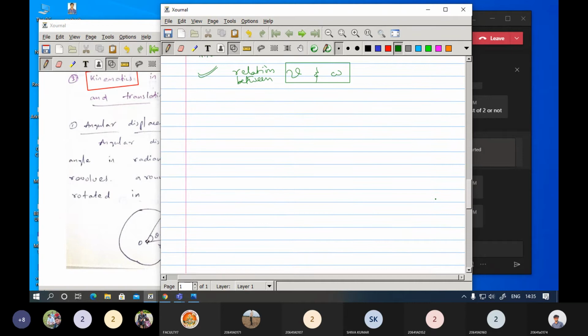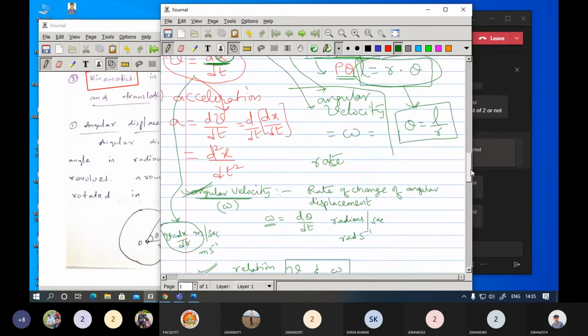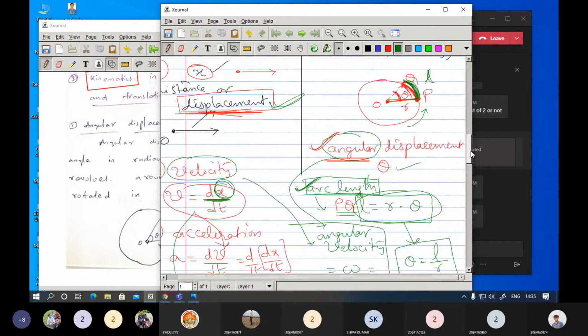So previously what we had seen regarding the displacement, if you go with this particular previous expression here from this particular diagram.